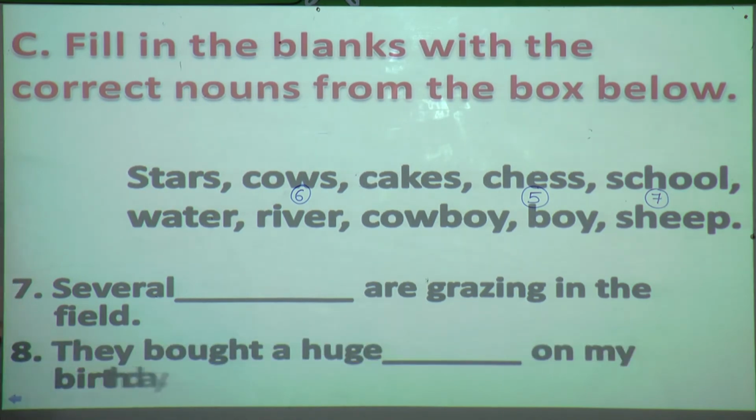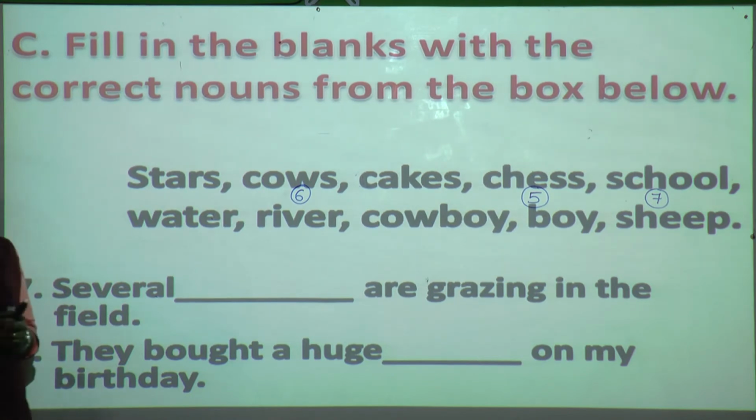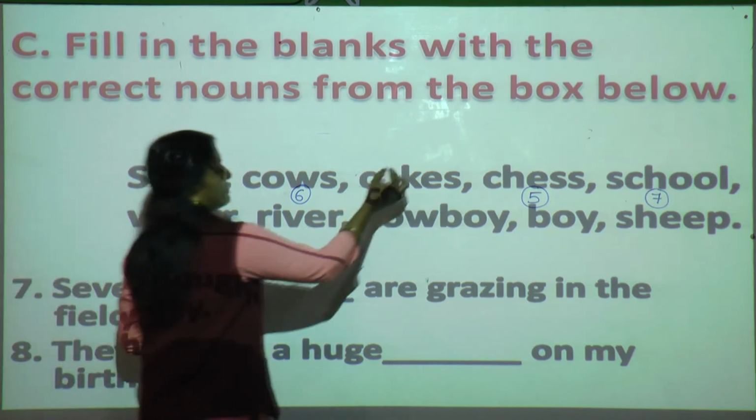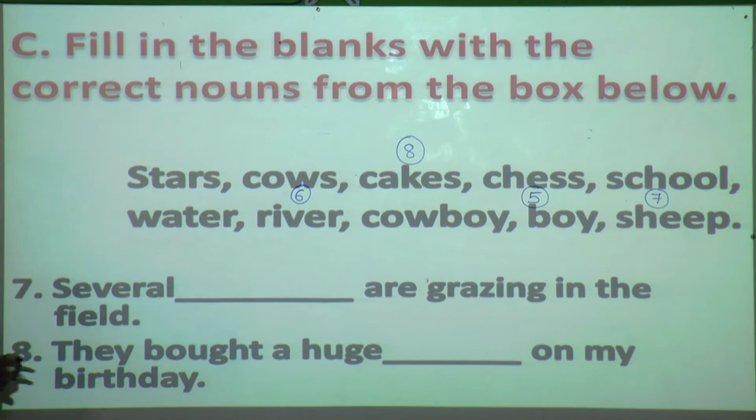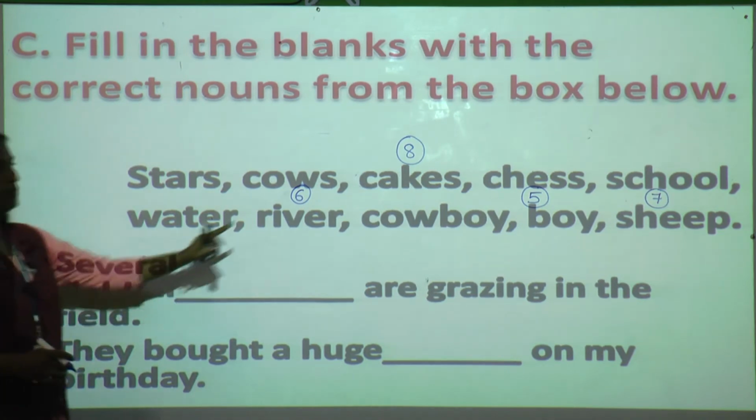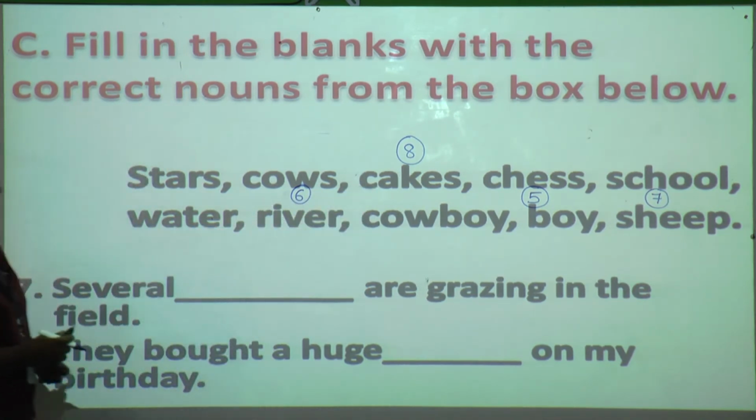They bought a huge dash on my birthday. So what we bring on our birthday, or anyone brings, our parents bring on our birthday? Yes, they bring cakes. So what is the answer over here? Cakes. So which number we are solving? 8. So just put here 8.